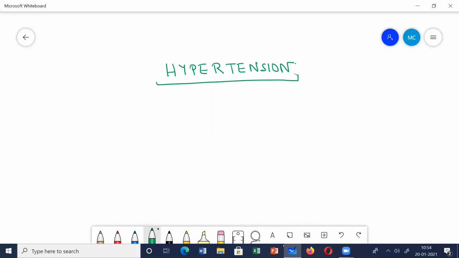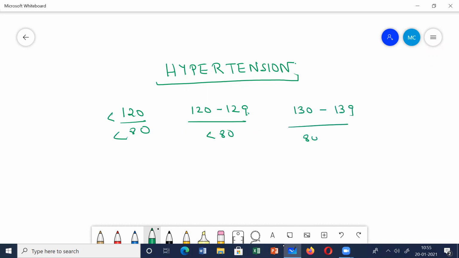The previous classification which I told you about the categories of hypertension, what did I say? The normal should be less than 120 by 80. The elevated BP is between 120 to 129, and the diastolic should still be less than 80. Stage 1 is 130 to 139, 80 to 89. Stage 2 is more than or equal to 140, and the diastolic more than or equal to 90. This classification is according to the American Heart Association, the AHA classification.